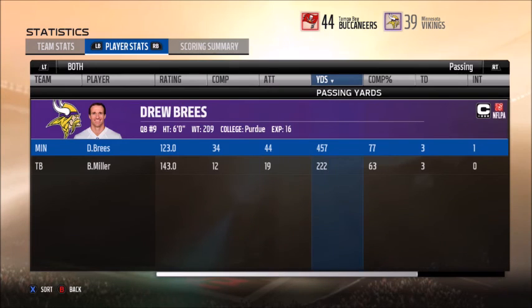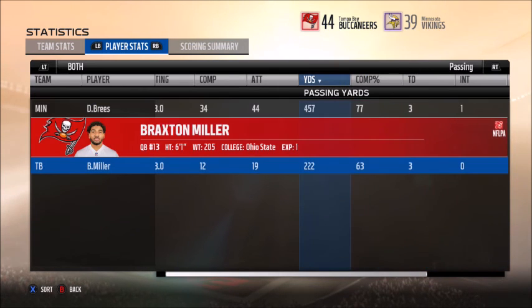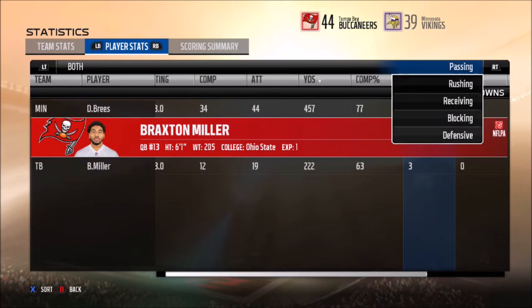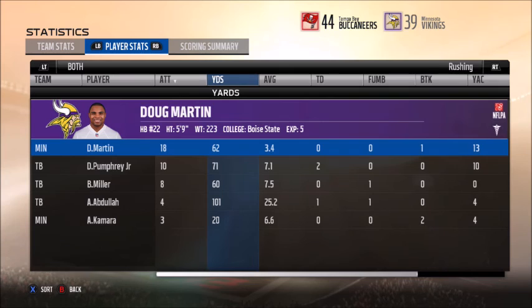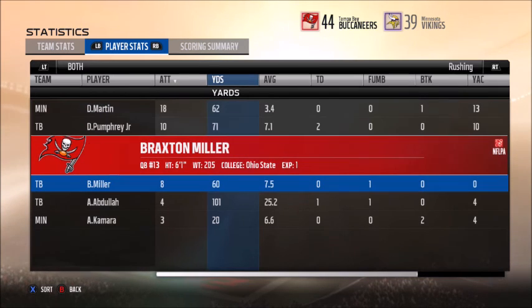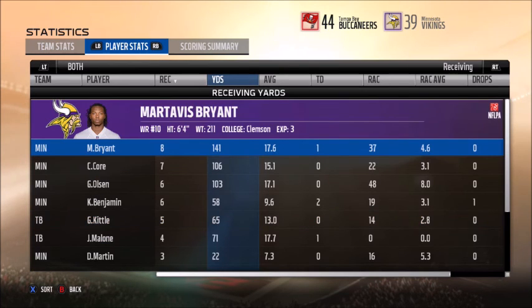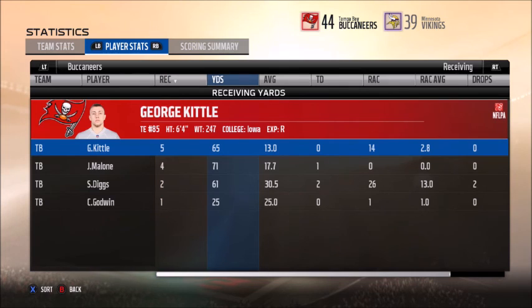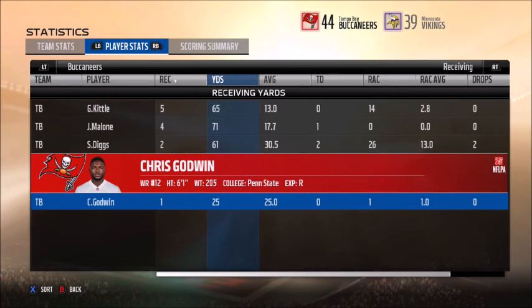Drew Brees will pass for 457 yards, 77 completion percentage, 3 TDs, 1 INT. Miller had 222 passing yards, 63 completion percentage, and 3 passing TDs. Doug Martin got 62 yards, Pumphrey got 71 yards, Miller got 60, and Abdullah had 101 yards. George Kittle had 65 yards, Malone had 71, Diggs had 61, Godwin had 25.